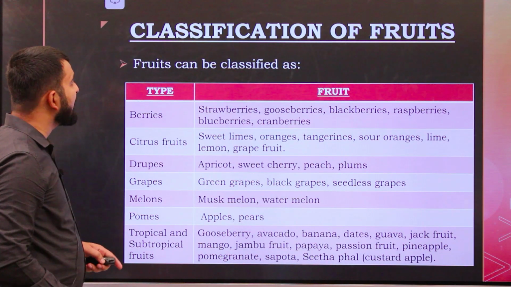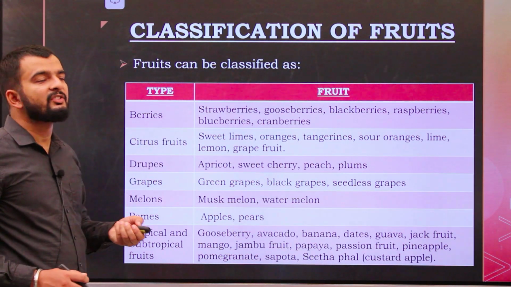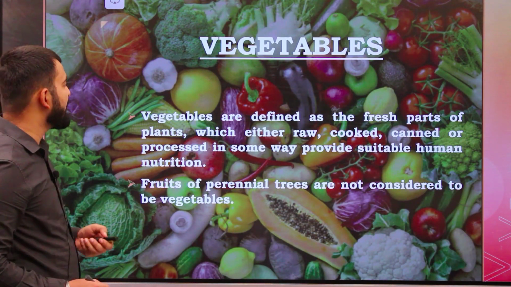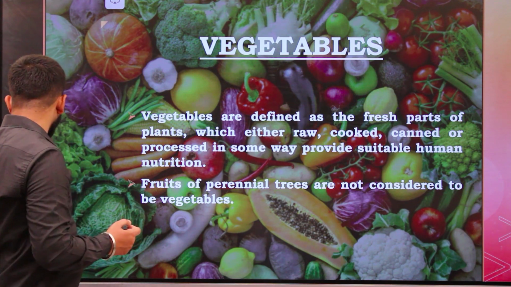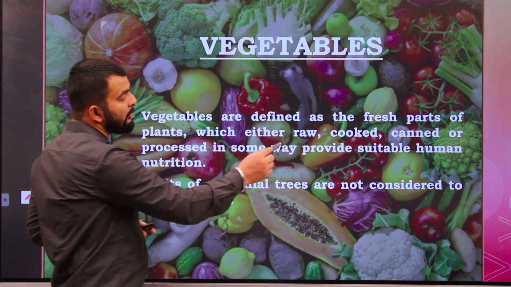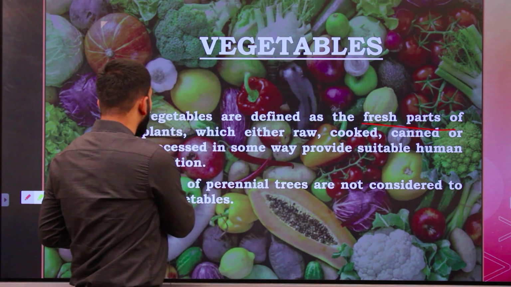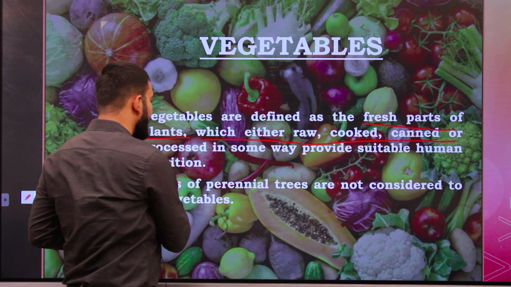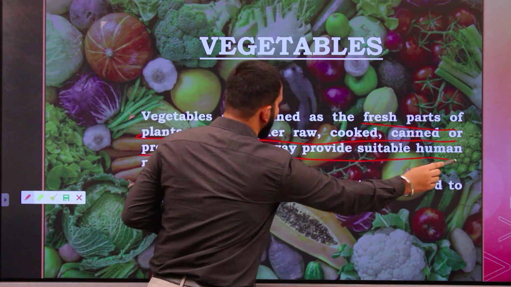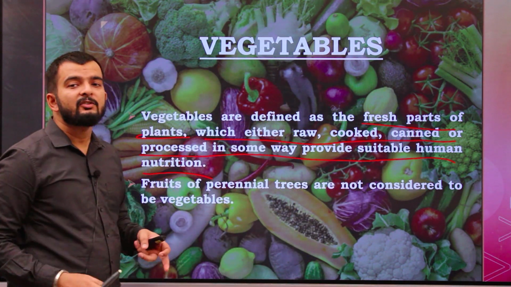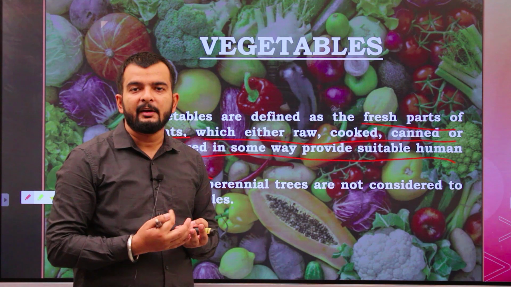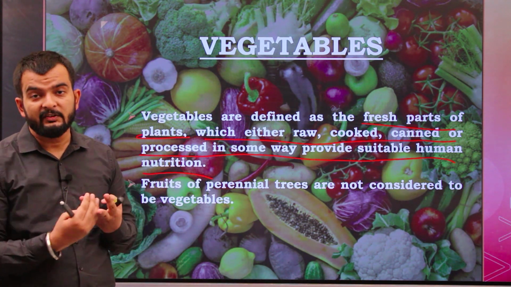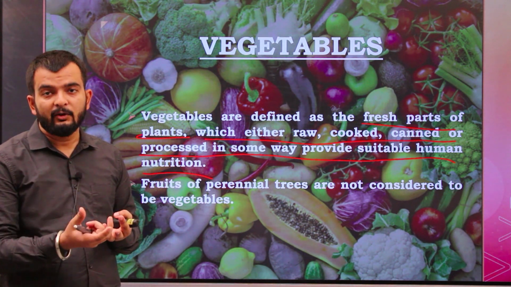Okay. Next, we will move on to vegetables. So what are vegetables? Vegetables are defined as the fresh part of a plant which is either raw, cooked, canned or processed in some way to provide suitable human nutrition. That is, vegetables can be any part of the plant. It need not necessarily be from the flower of the plant.